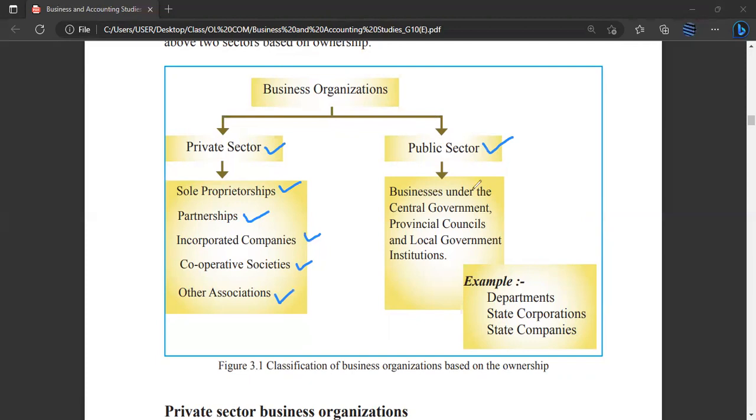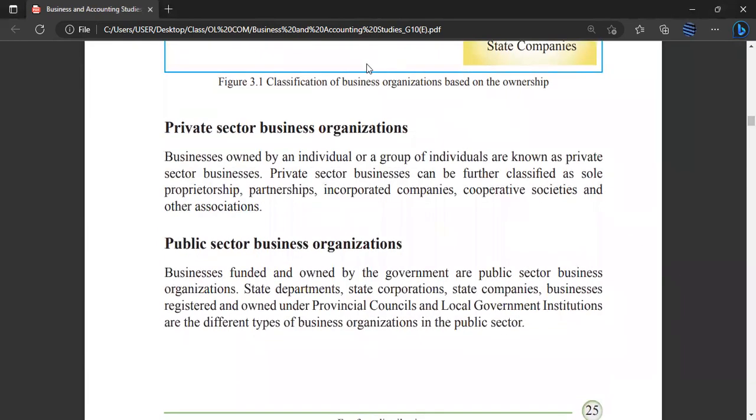The public sector covers businesses under the central government, provincial councils and local government institutions. Anything owned by the government comes basically under the public sector. For example, you have departments, then state corporations, and state companies. These will be the examples of public sector business organizations. First let us have the discussion, then we can write the note. Next, let us move on to private sector business organizations.